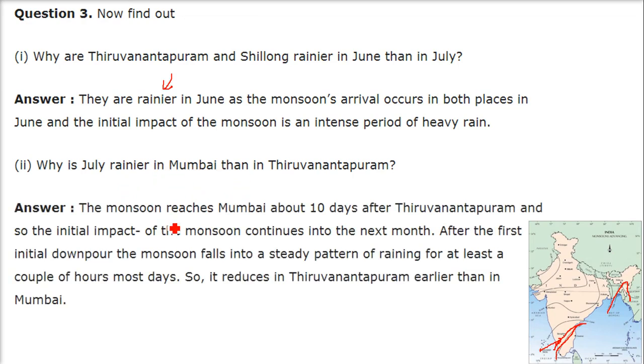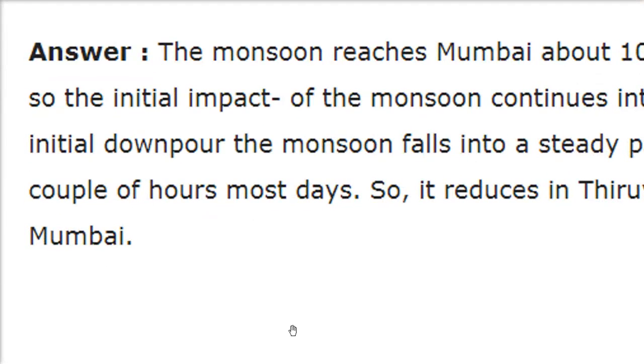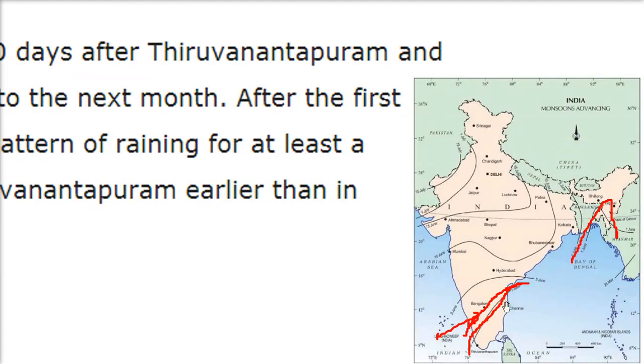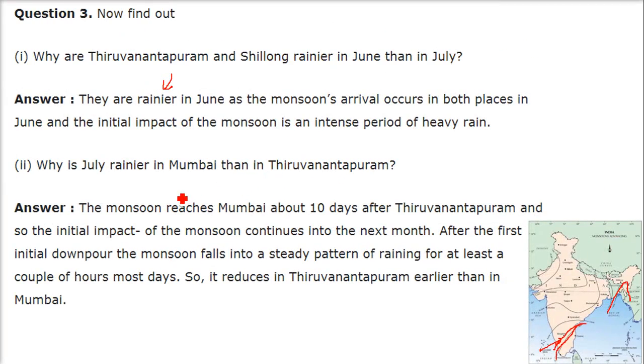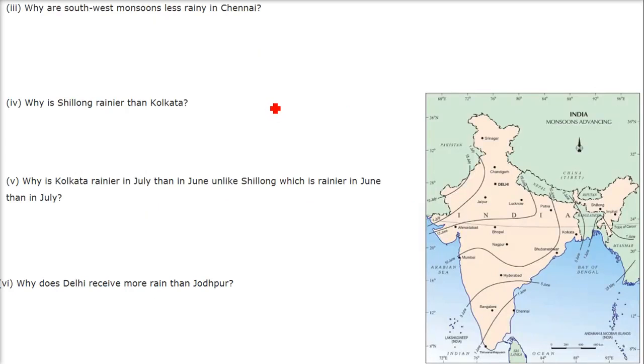Why is July rainier in Mumbai than in Thiruvananthapuram? The monsoon reaches Mumbai about 10 days after. It's 1 June here and 10 June it reaches Mumbai. If it starts from here on 1st June, it reaches Mumbai by 10 June, so the initial impact of the monsoon continues into the next month. After the first initial downpour, the monsoon falls into a steady pattern of raining for at least a couple of hours most days. So it reduces in Thiruvananthapuram earlier than in Mumbai.